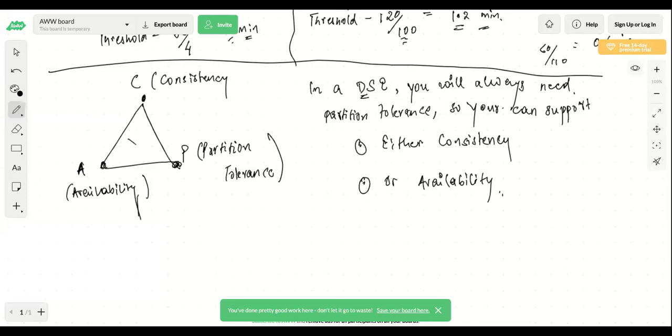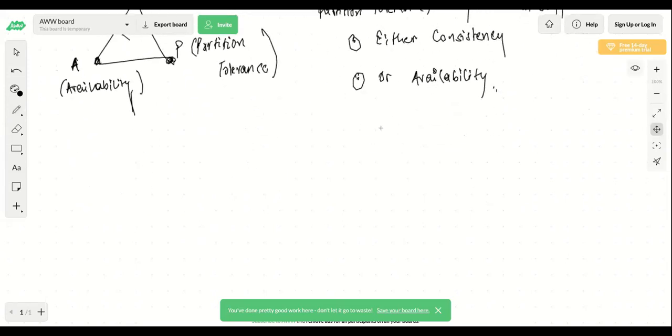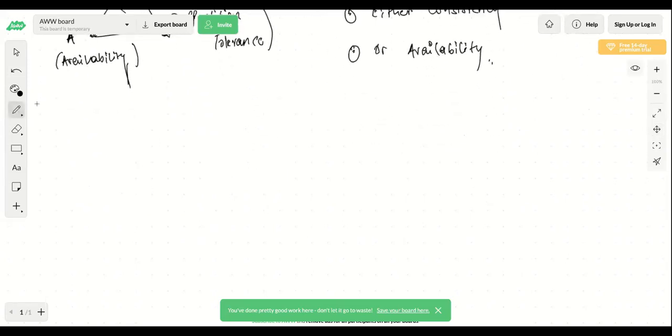Now, how can you make it tolerant? You can either give it consistency or you can give it availability. So for example, let me draw a diagram. I know that people get confused with this term, but the term itself will give you clarity on what exactly partition tolerance means. Whenever a partitioning happens, your system should be able to tolerate that partitioning.